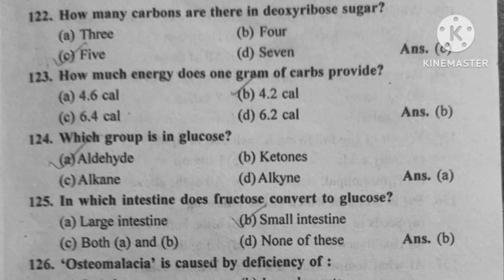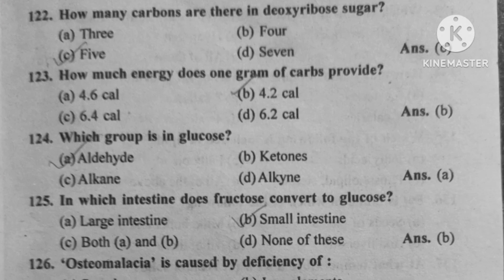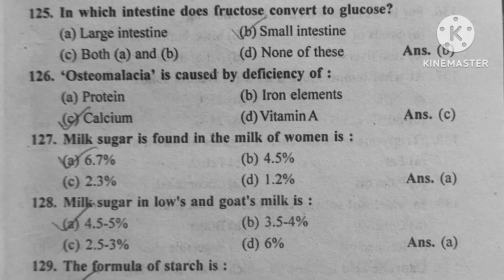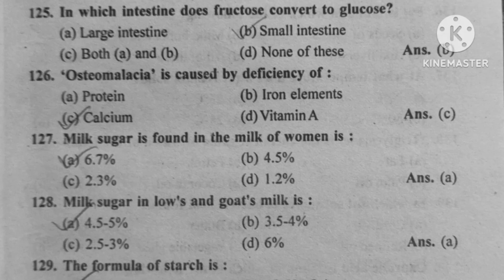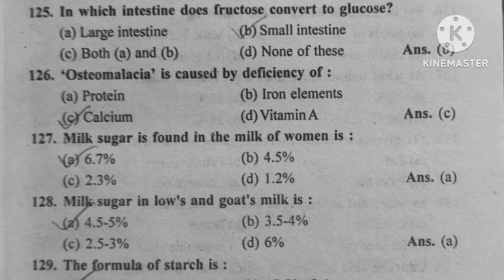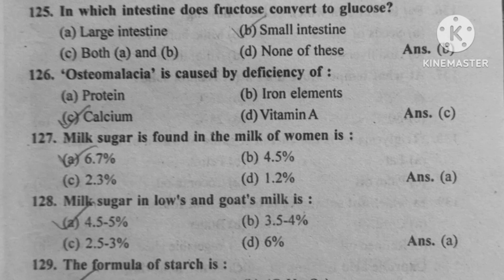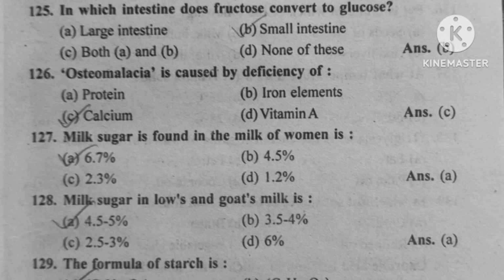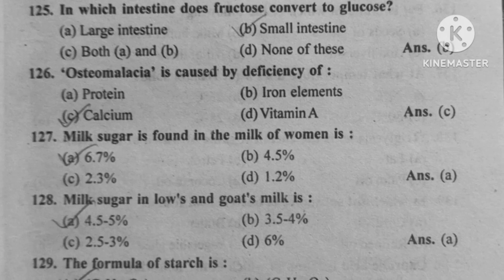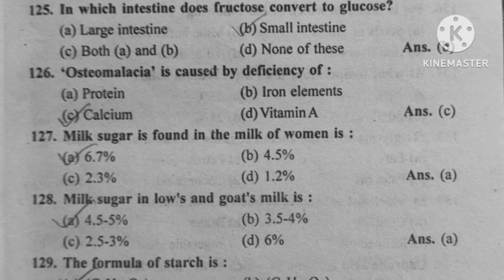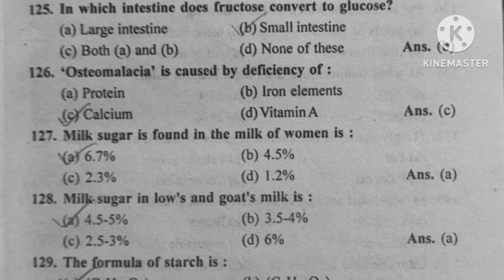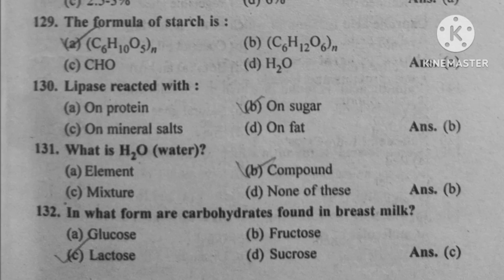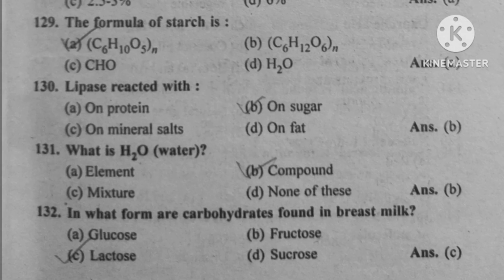Question number 125. In which intestine does fructose convert to glucose? Option B, small intestine. Question number 126. Osteomalacia is caused by the deficiency of option C, calcium. Question number 127. Milk sugar found in the milk of women is option A, 6.7%. Question number 128. Milk sugar in cow's milk is option A, 4.5 to 5%. Question number 129. The formula of starch is (C6H10O5)n.